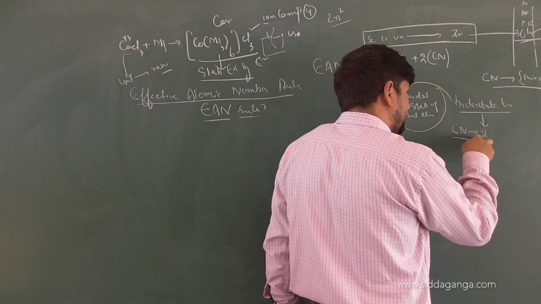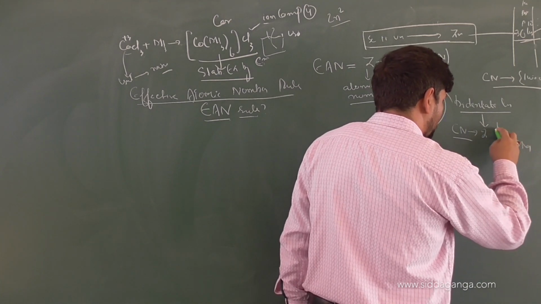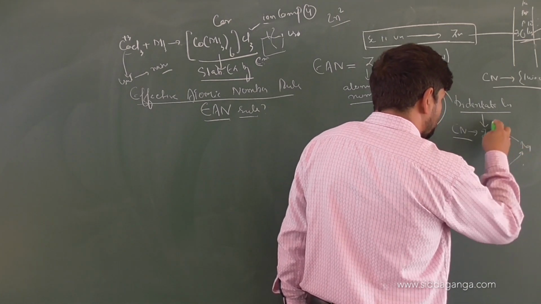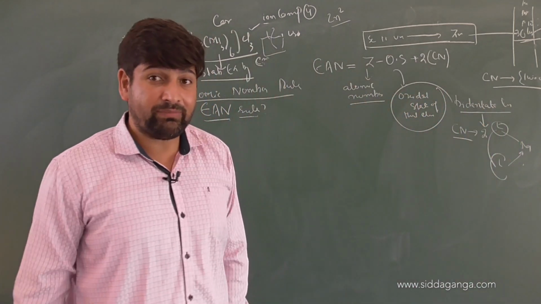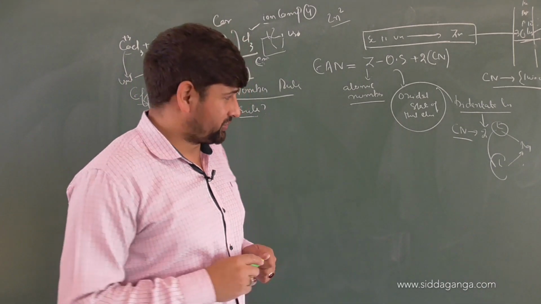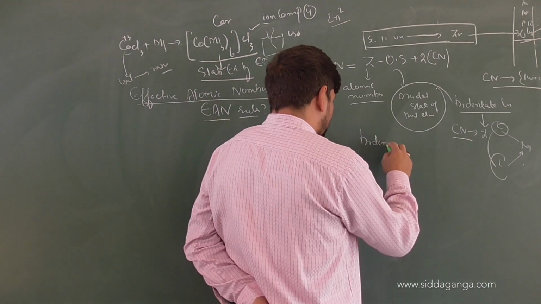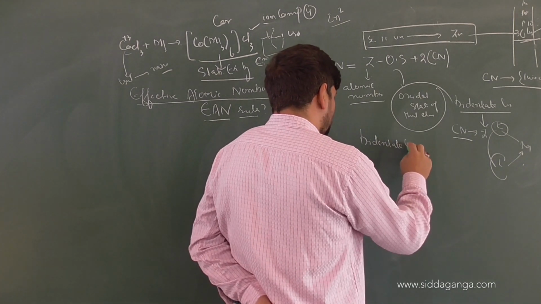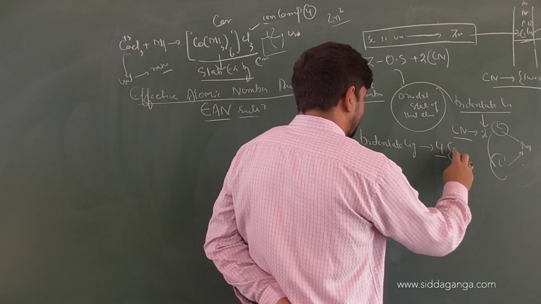Each bidentate ligand is attached to the metal atom from how many places? 2 places. So how many ligating atoms from each bidentate ligand? 2. That means the total number of electrons donated by a bidentate ligand equals 4, because how many ligating places are there?